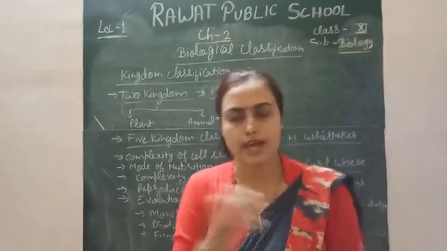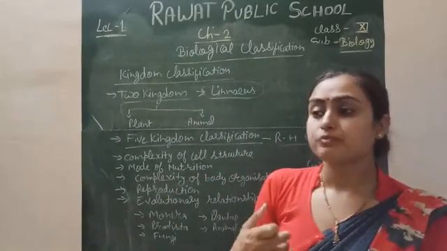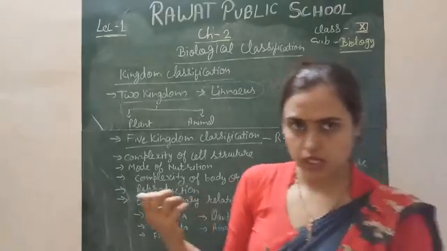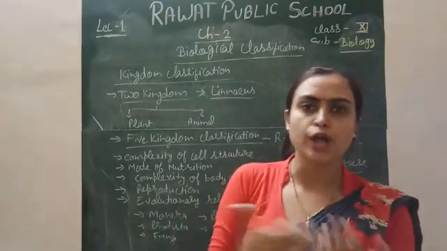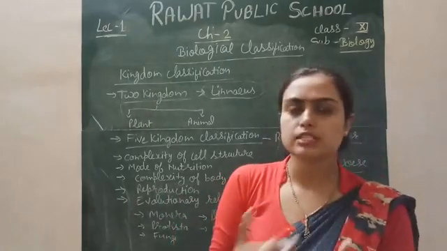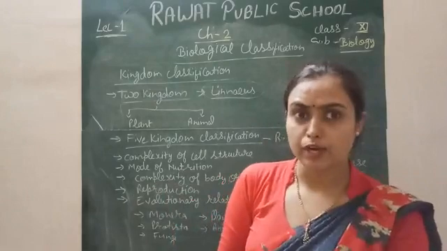Linnaeus does not explain why these are not put in plants or animals. One more example is Chlamydomonas.